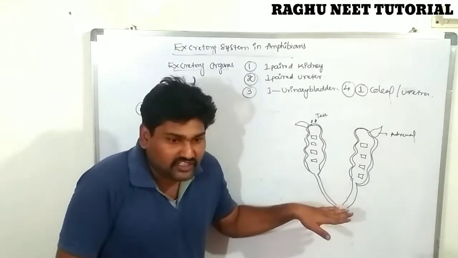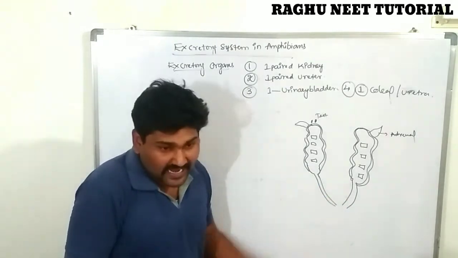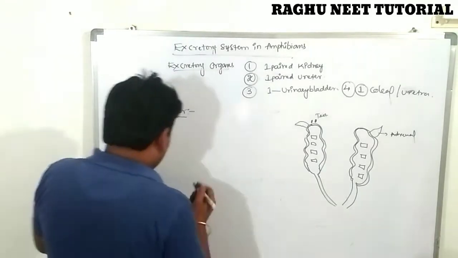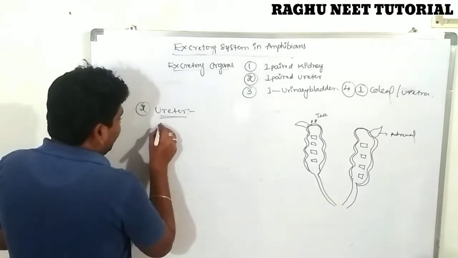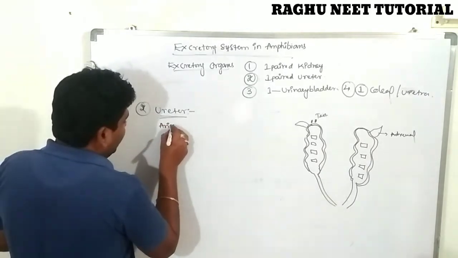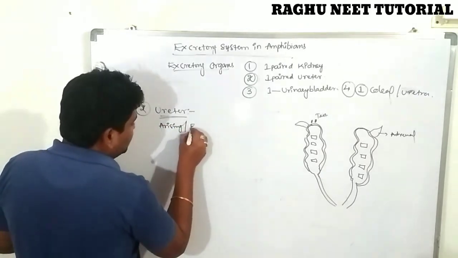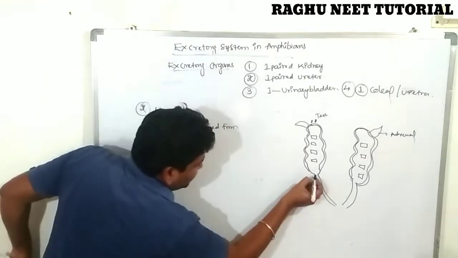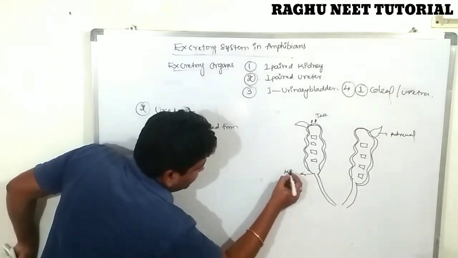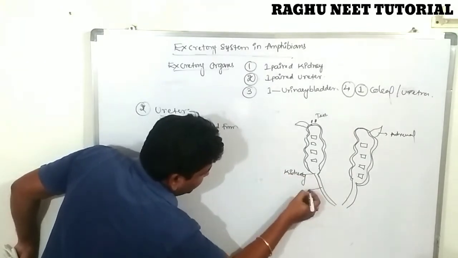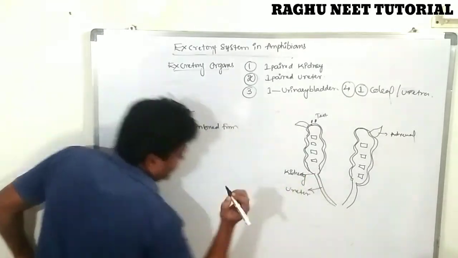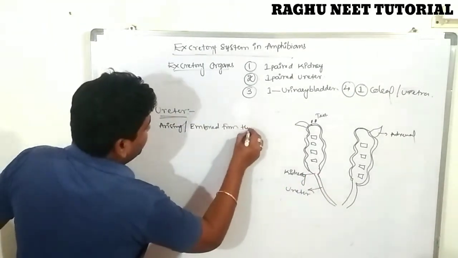It emerges from the kidneys and leads into the urinary bladder. This one, emerging from the kidney, is known as the ureter.